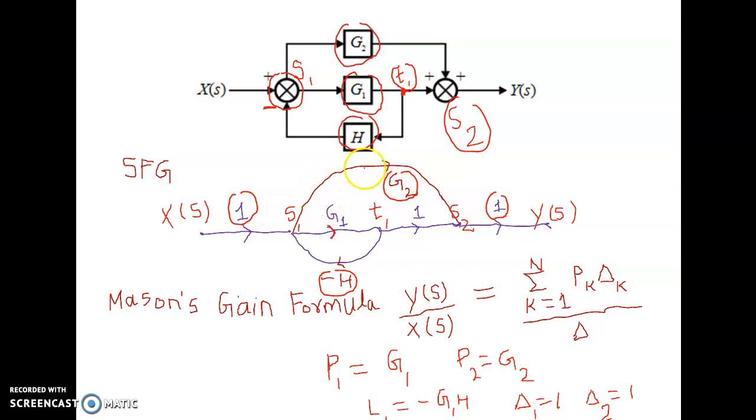So this is how I have drawn the signal flow graph for the given block diagram.